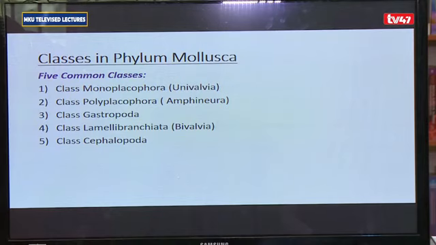Mollusks in class bivalvia have a shell that is divided into two equal halves, which is why we also refer to it as bivalvia. For them, the foot is greatly reduced.